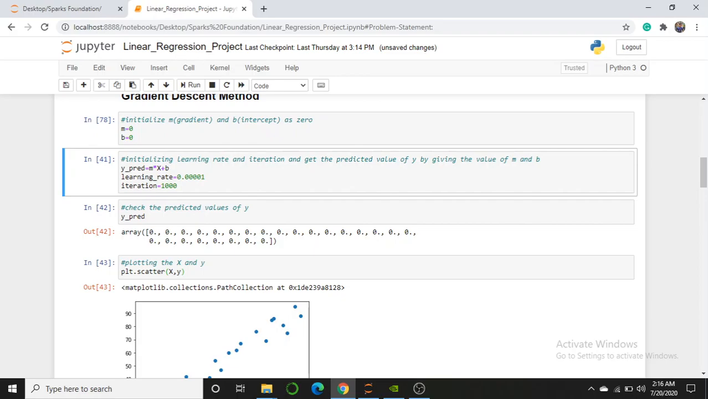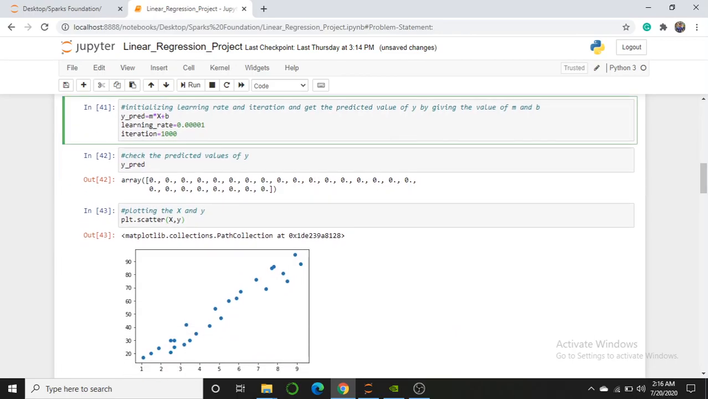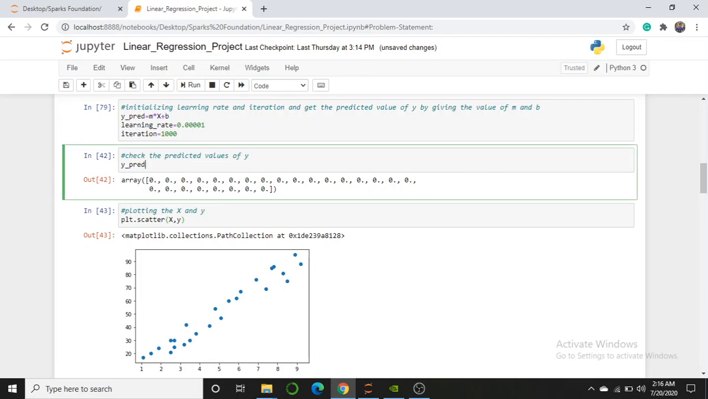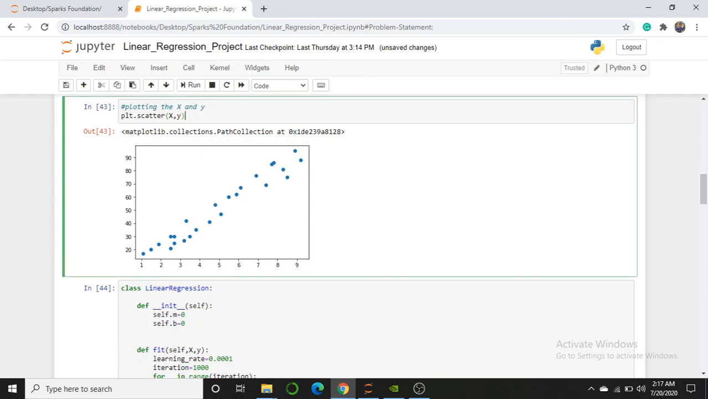You can check this on the internet, so I hope you will get a better explanation there. And if I explain it here, then the video will be very large, so it is not quite possible. So I am just taking the learning rate as 0.001 and iterations as 1000, and after that I check the value for y rate, and then I have plotted x and y.